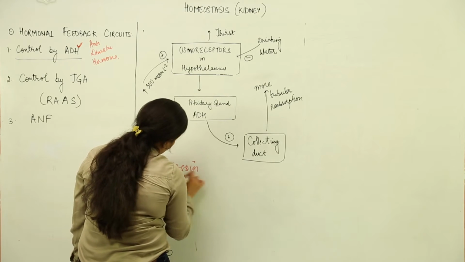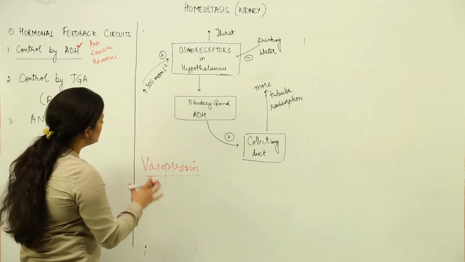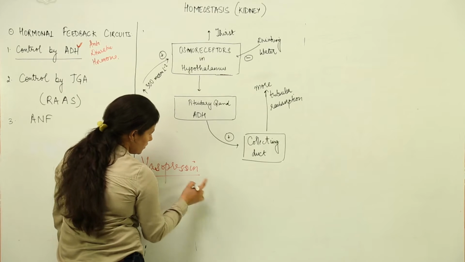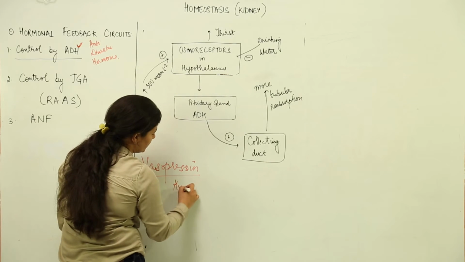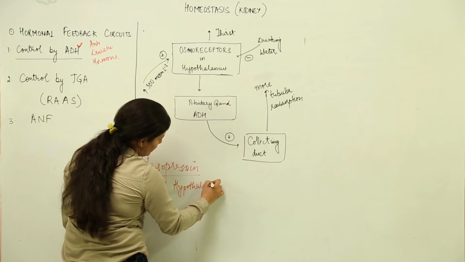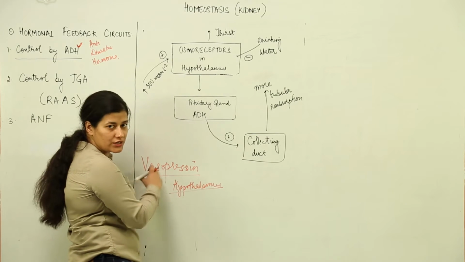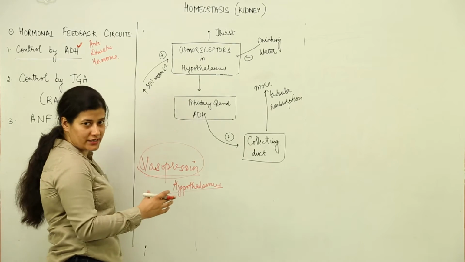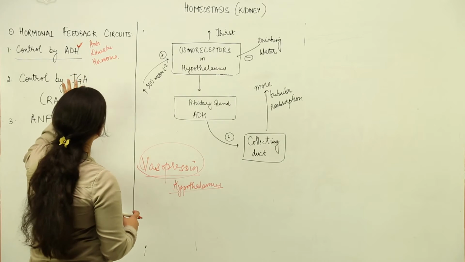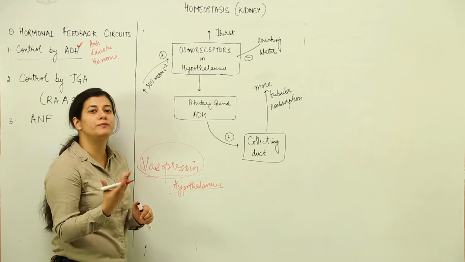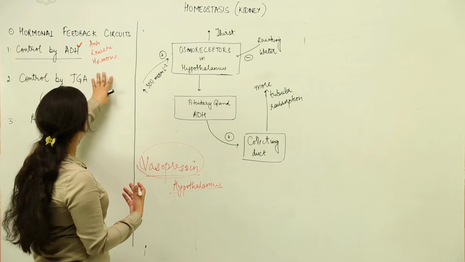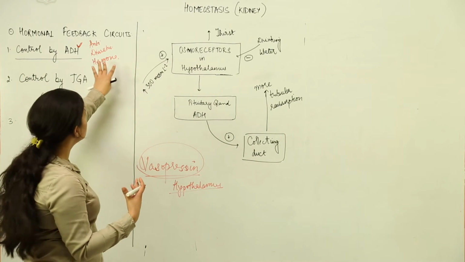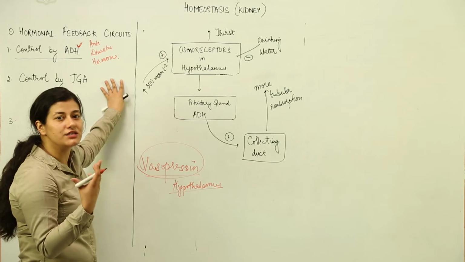In case you have studied the endocrine system earlier, you would know that this hormone, vasopressin, is not secreted but formed by the hypothalamus, an important part of our brain. The hypothalamus forms this ADH and sends it to the pituitary gland. So we call this a pituitary hormone, which is released when the osmolarity of blood increases. Basically this hormone is anti-diuretic. Anti means opposite, diuresis means more urine. This hormone is also known as a thirst inducing hormone.